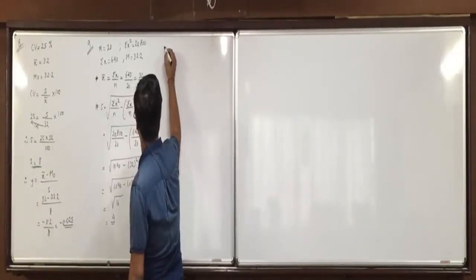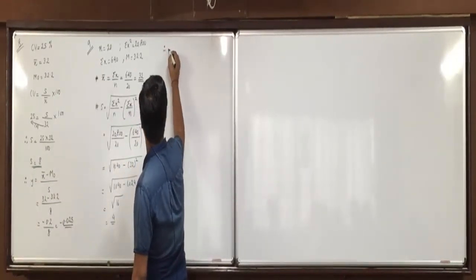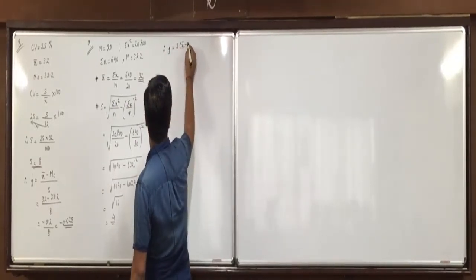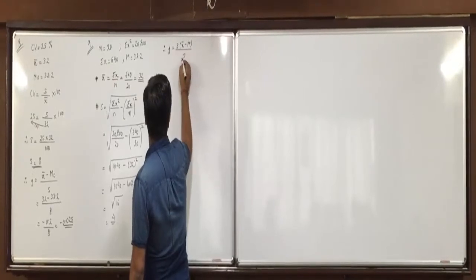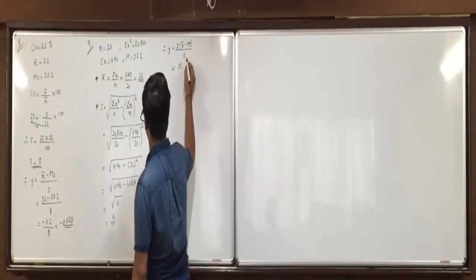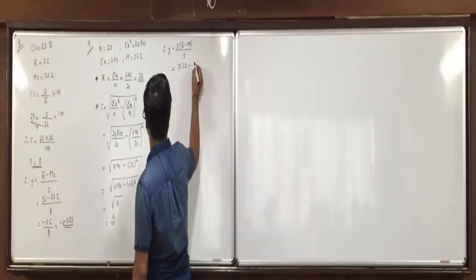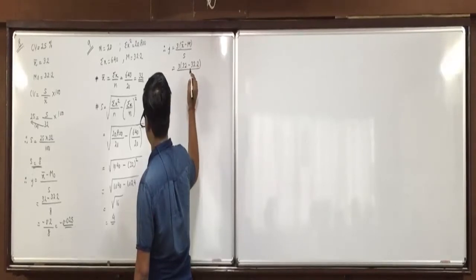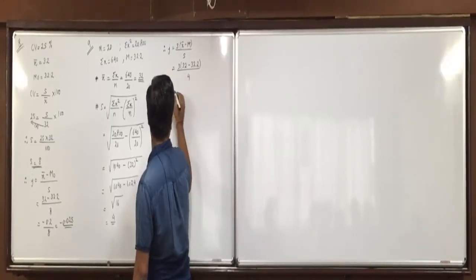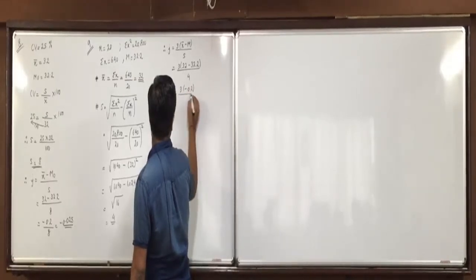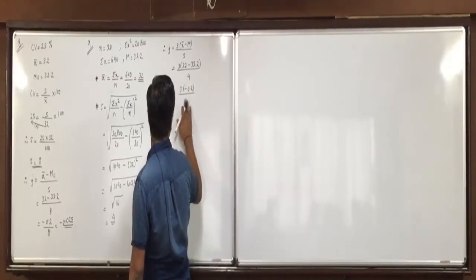So can we find out J or not? J is equal to, median is given, so we'll use it. Which formula? 3 into x bar minus M upon S. That is 3 into 32 minus 32.2 upon S, which is 4. 3 into minus 0.2 upon 4.